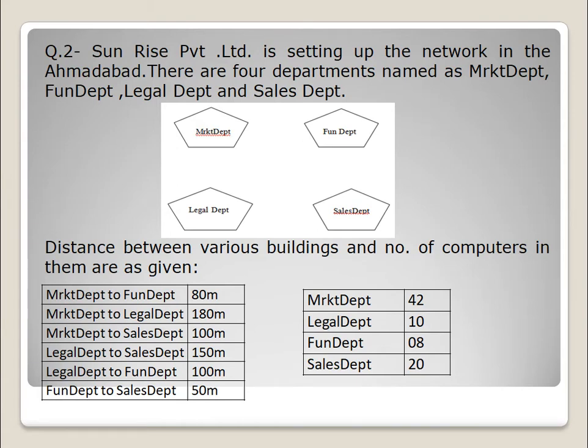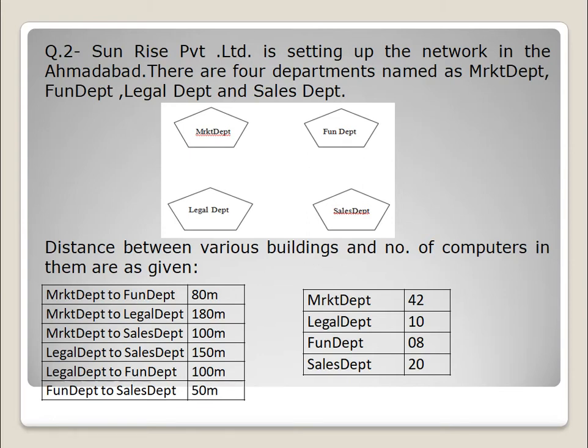The situation is Sunrise Private Limited is setting up the network in Ahmedabad. There are 4 departments named Market Department, Fund Department, Legal Department, and Sales Department. This is the network layout that is given to you, and you are also given the 2 tables having the distances and the number of computers.